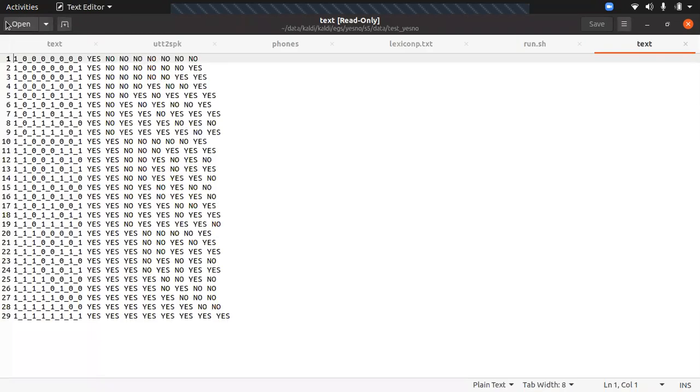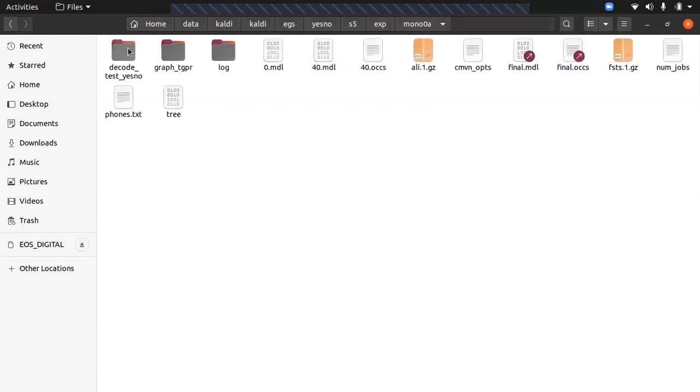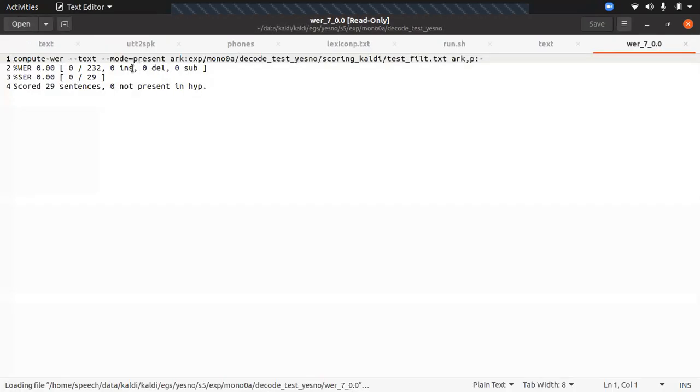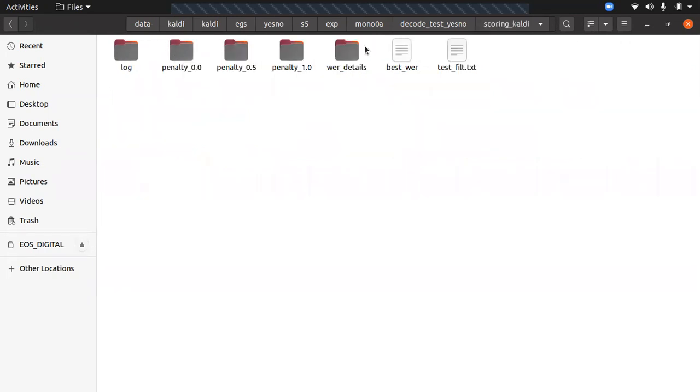Once you have done this, in the exp folder you will get the decode test, and the WER of all the files. Here the WER is 0%, so it exactly decoded the input audio as the same output. But in real time, we need to give the exact output as well, right? So in scoring,